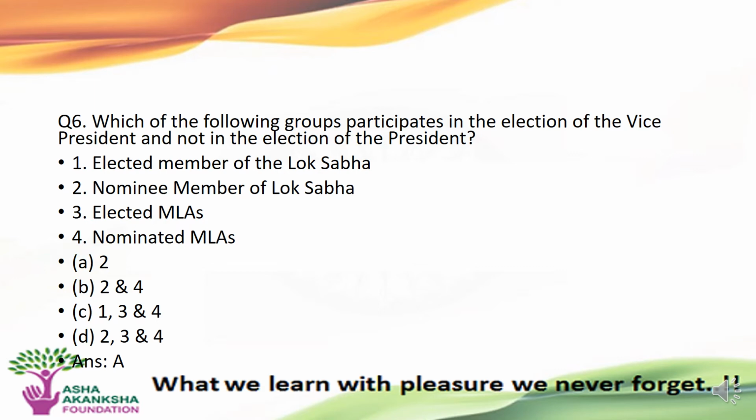The options are A. Only second, B. Second and fourth, C. First, third and fourth, or D. Second, third and fourth. The correct answer to this question is option E, that is, only second, which is nominee members of the Lok Sabha, can participate in election of vice president but not in the election of the president.